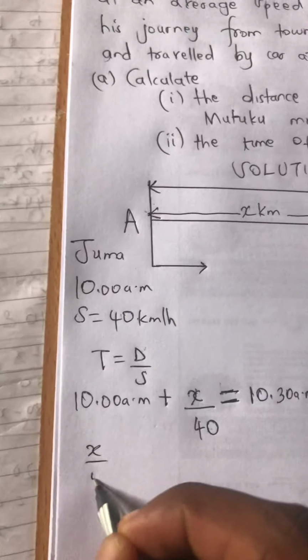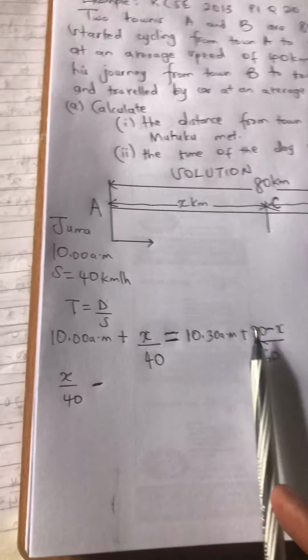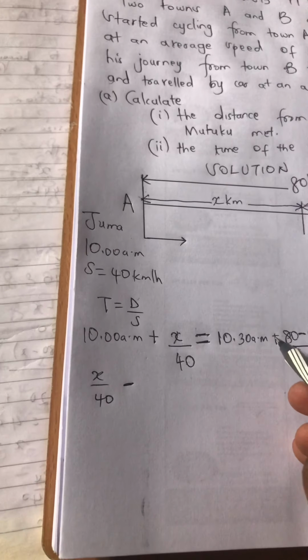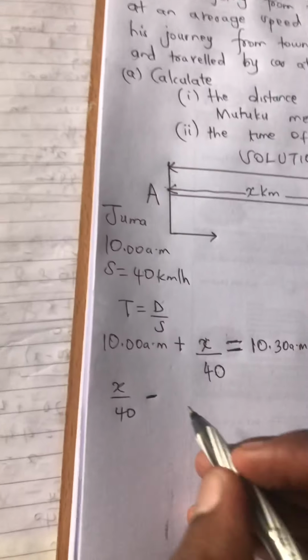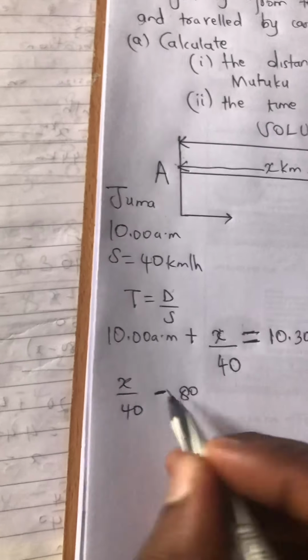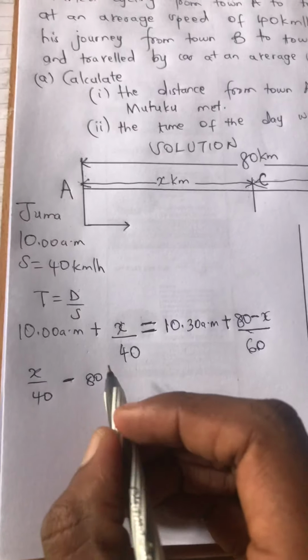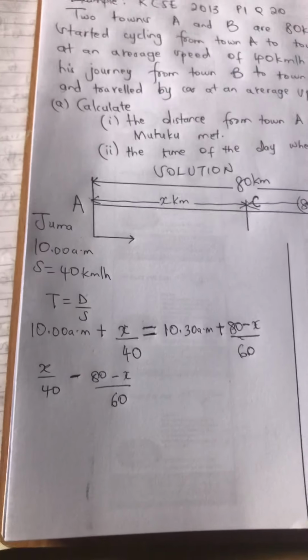So itakuwa x over 40 minus, collect like terms together. 80 minus x over 60 nitaileta huko. Kumbuka this is plus 80 minus x over 60. So hii ikija hii side itakuwa minus. So hii positive itageuka iwe negative. So itakuwa minus 80 minus x over 60.